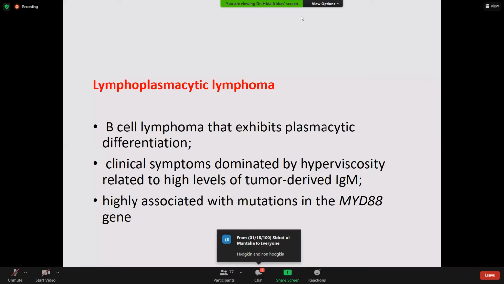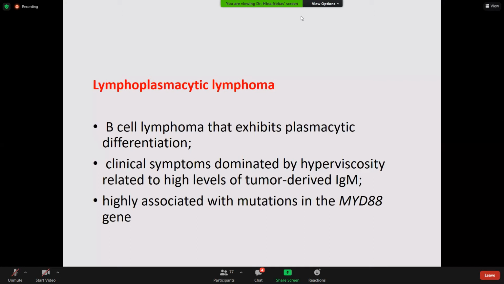Hodgkin and the non-Hodgkin. Very good. The broader classification is the Hodgkin and the non-Hodgkin lymphoma. Hodgkin lymphoma we'll discuss today, and the most confusing thing is the non-Hodgkin lymphoma that comprises around 85% of the lymphomas. Non-Hodgkin lymphomas are further divided into precursor and mature. Non-Hodgkin lymphomas are broadly divided into the